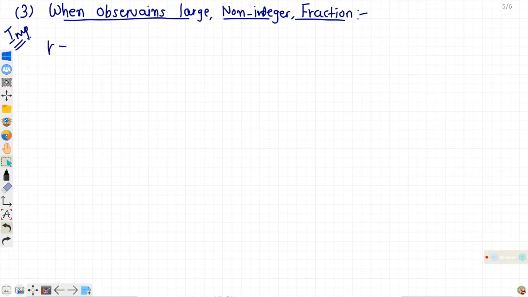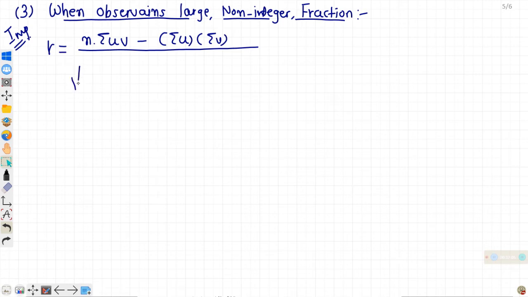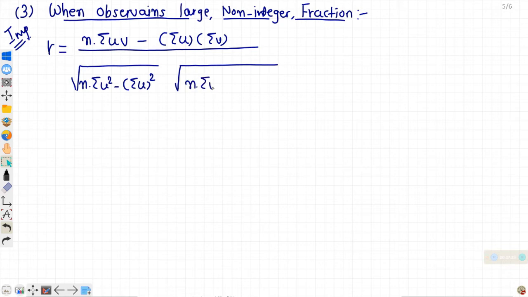By applying that concept, the first formula will be revised: N into sigma uv minus sigma u into sigma v, upon square root of N into sigma u square minus sigma u whole square, into N into sigma v square minus sigma v whole square.